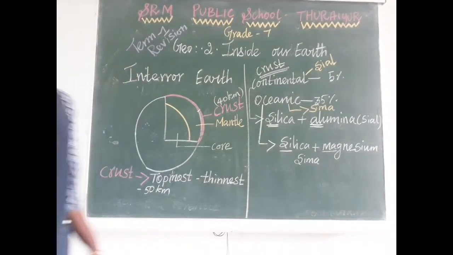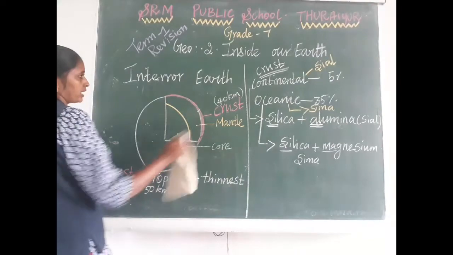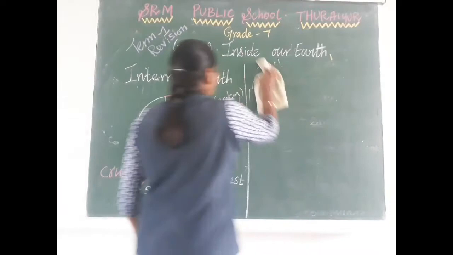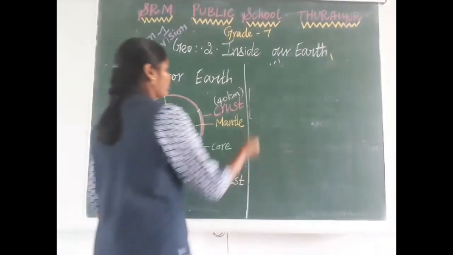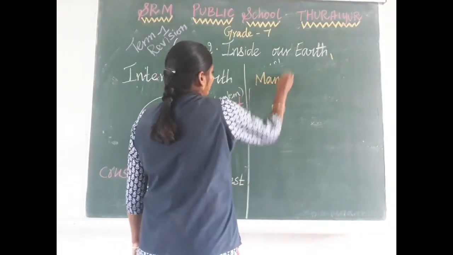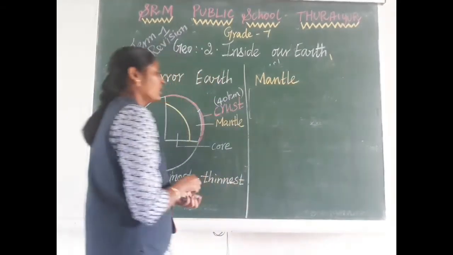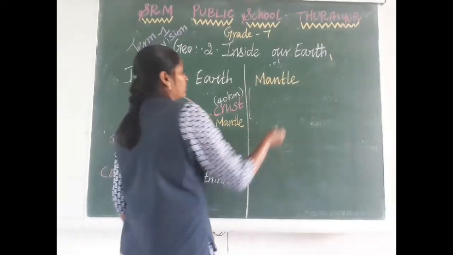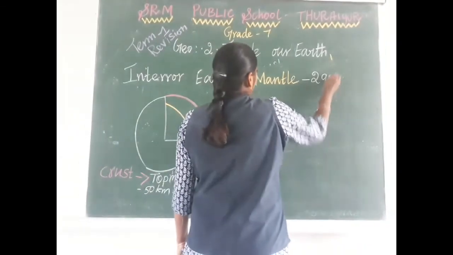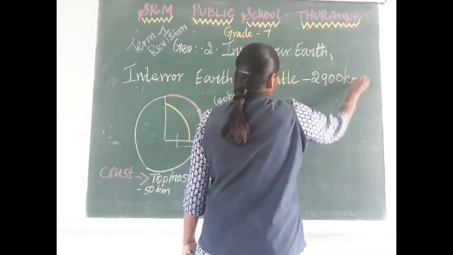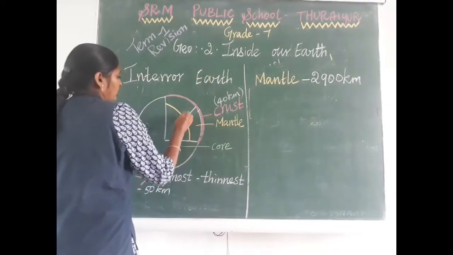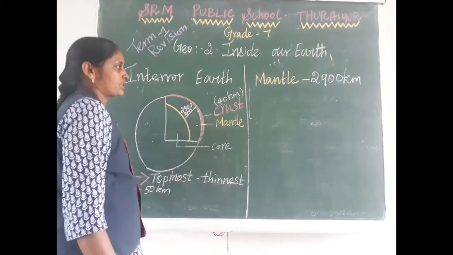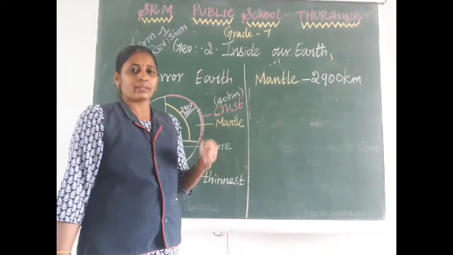Next is the mantle. The second layer is the mantle. Where is the mantle located? Below the earth crust and above the core. What is the depth of the mantle? Sorry, the mantle is 2900 kilometer.